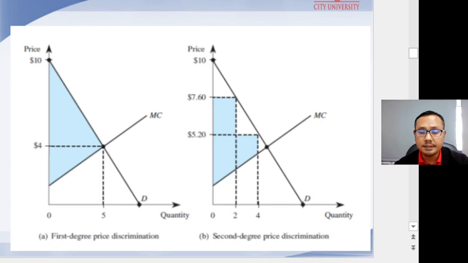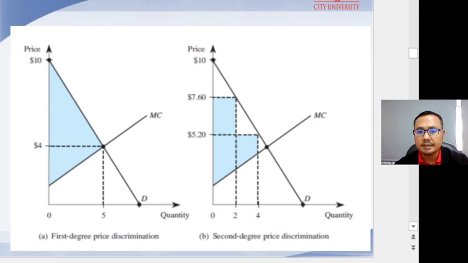So the shaded region in panel B shows the contribution to profit with this strategy. The first two cases are sold at a price of $7.60 each, and the shaded region between this price and the marginal cost curve reflects the firm's contribution to profit on sales of these two cases.